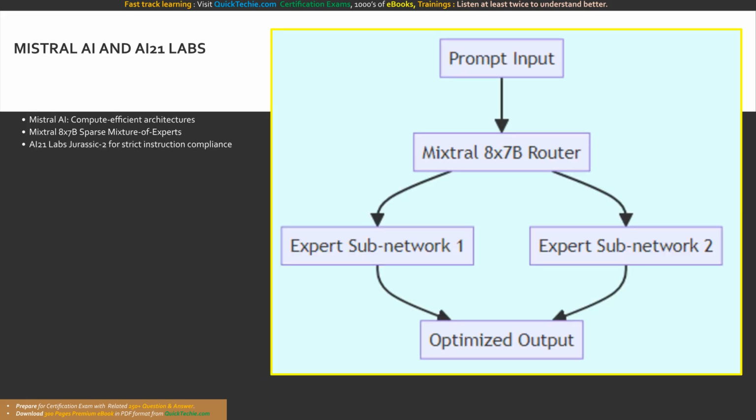As we continue surveying the Amazon Bedrock landscape, we must highlight two highly innovative model providers, Mistral AI and AI-21 Labs. Let us begin with Mistral AI. This European AI startup focuses on creating incredibly compute-efficient, trustworthy, and powerful models. Their lineup on Bedrock includes models like Mistral 7B Instruct, the Mixtral 8x7B, and Mistral Large.